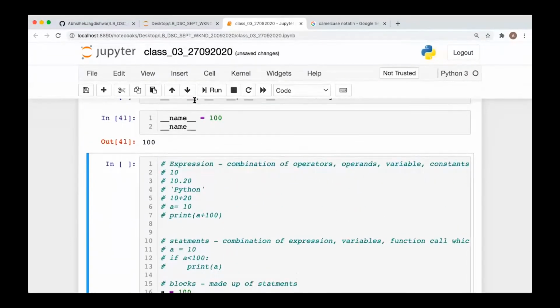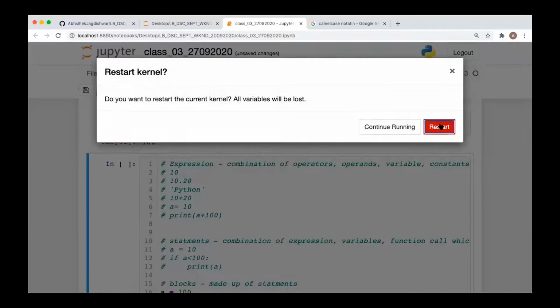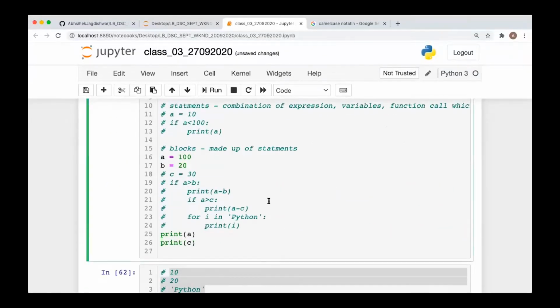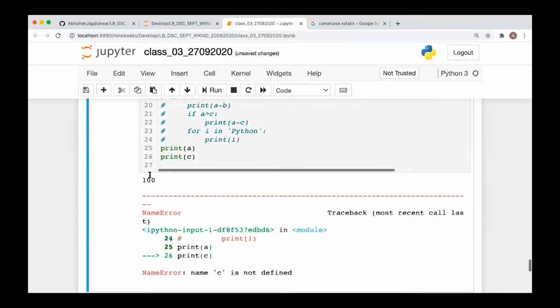What happened? Okay, so for A you are getting 100, for C it is not defined. Fine, clear everyone?